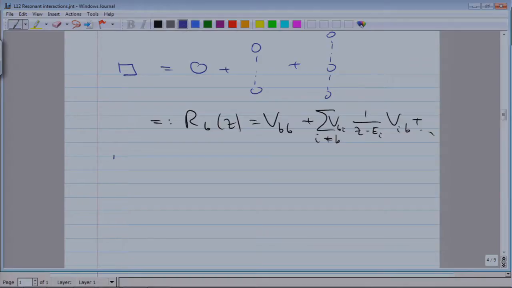Well, let's look at higher order terms. What happens when z minus EB, the divergent term, comes to the power n? Well, we just dealt with n equals 2. Let's now look at n equals 3.